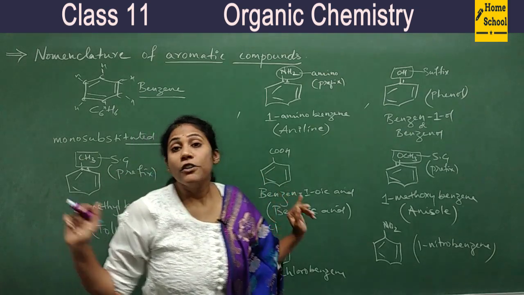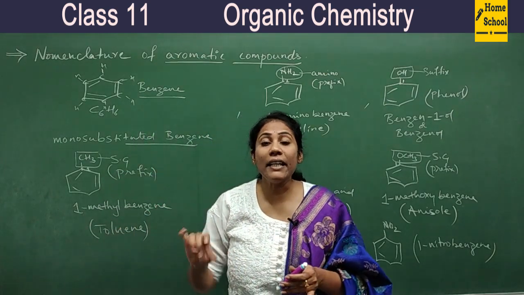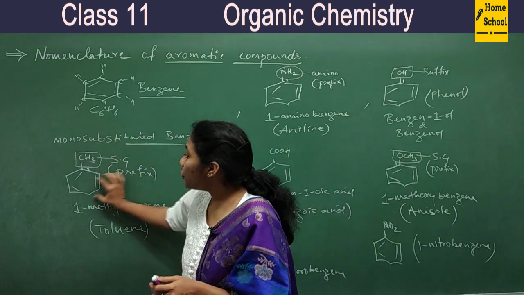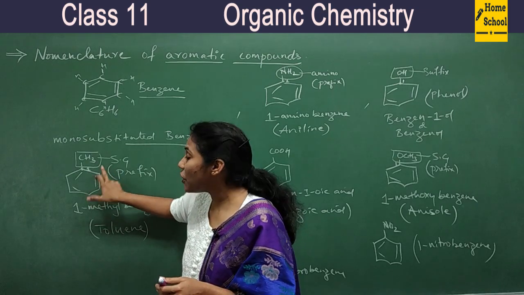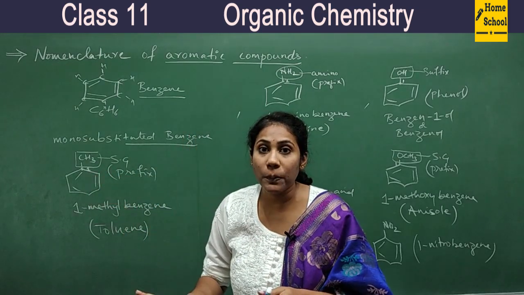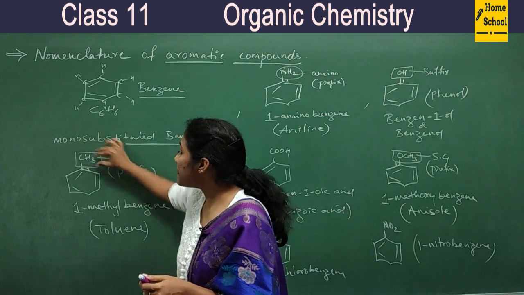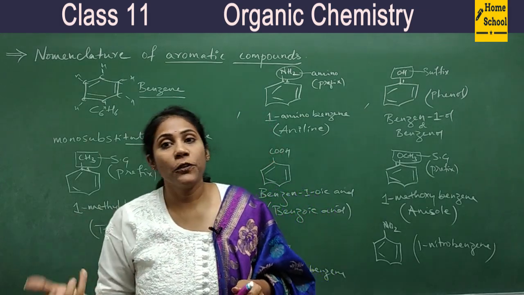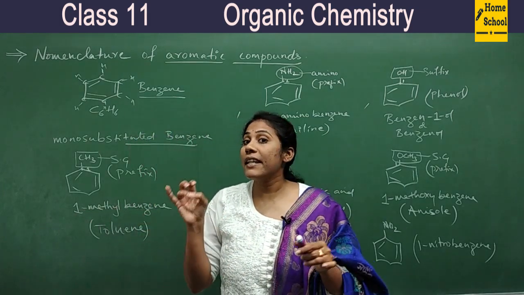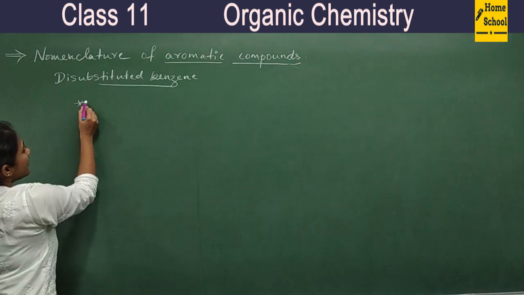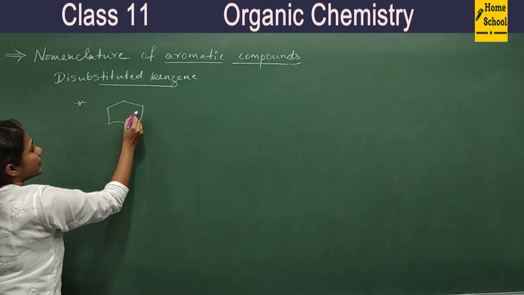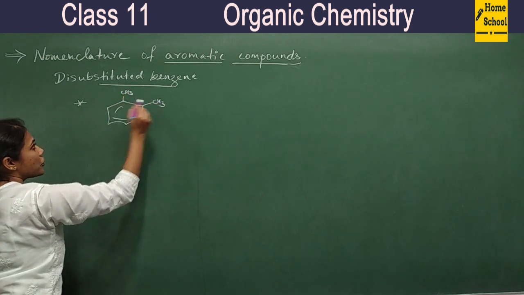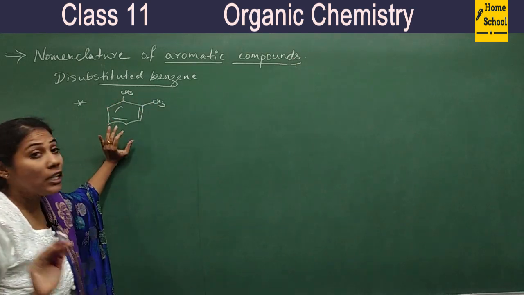Fine. So now we will go for naming disubstituted benzene. I mean, if you have two such groups in a benzene, if another hydrogen is also replaced by another group. So if you have two substituent groups on this benzene ring, then we call it disubstituted benzene. Let us discuss the naming of such compounds. First you observe this compound. There is one methyl group and another methyl group at this position. So two methyl groups are present on the benzene ring.